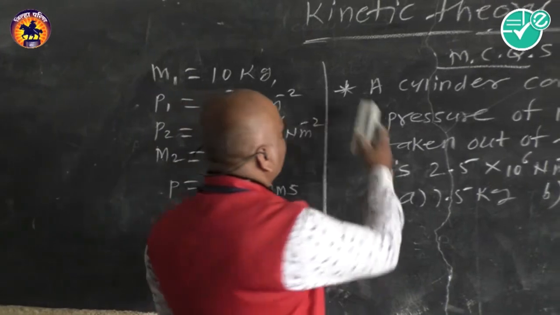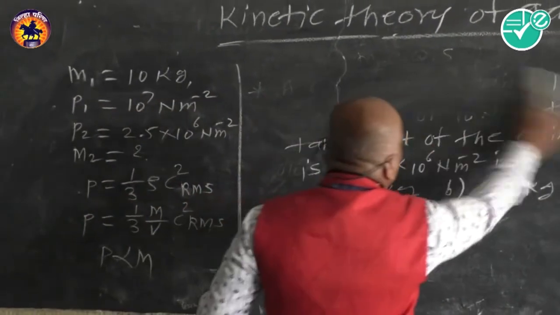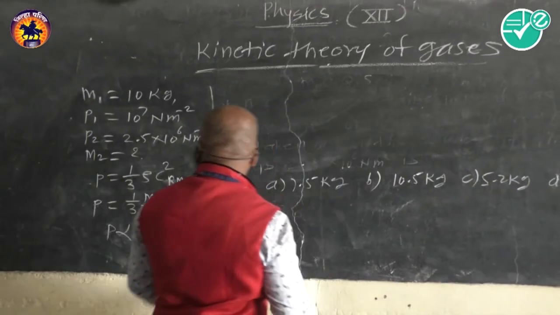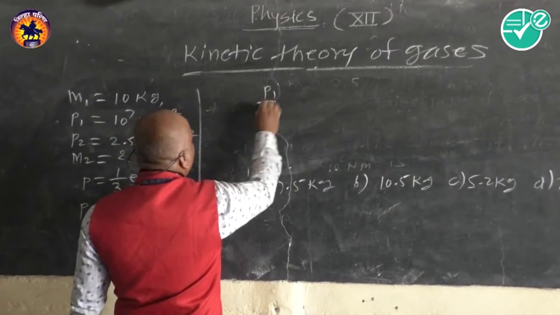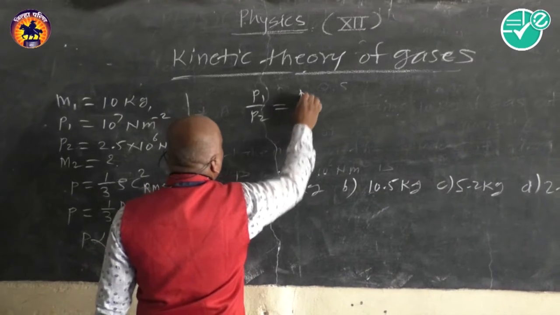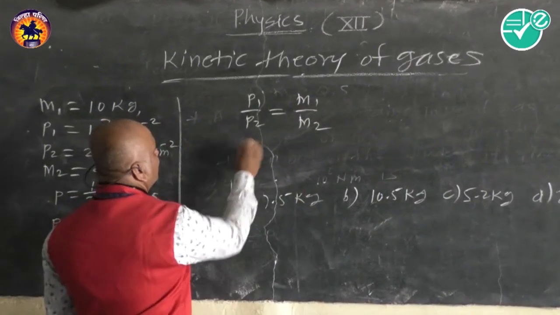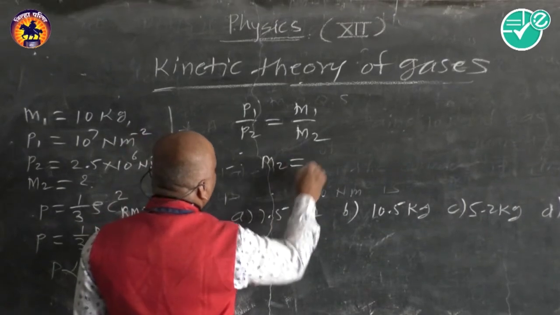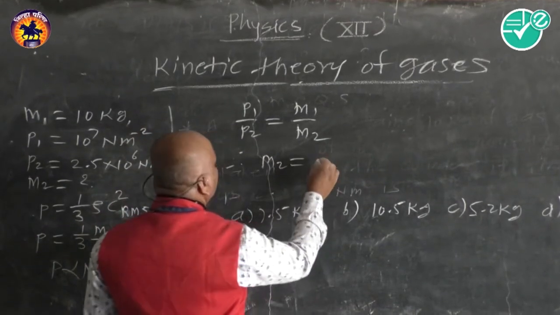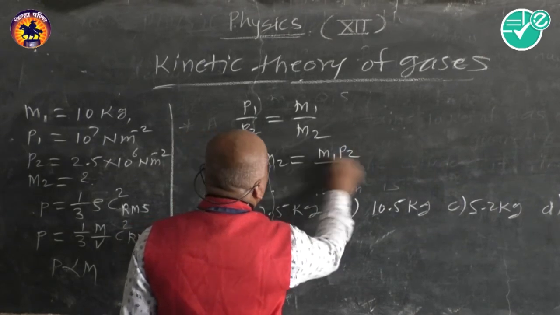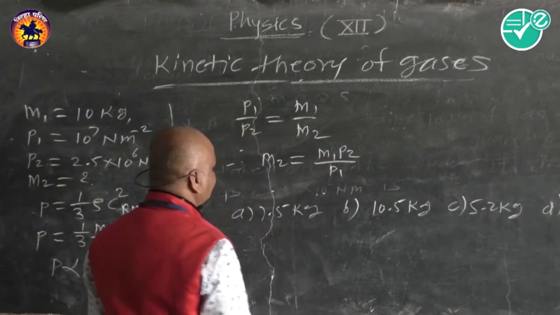From this equation we write P1 upon P2 is equal to m1 upon m2, and from this we get m2 is equal to m1 P2 upon P1.